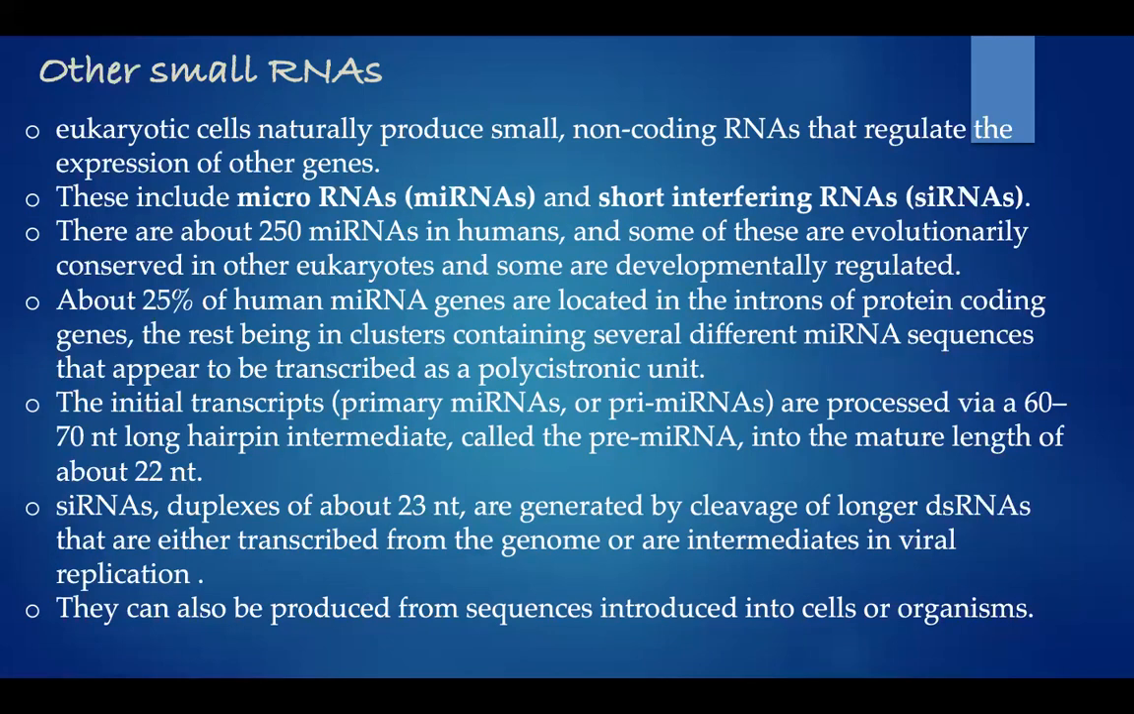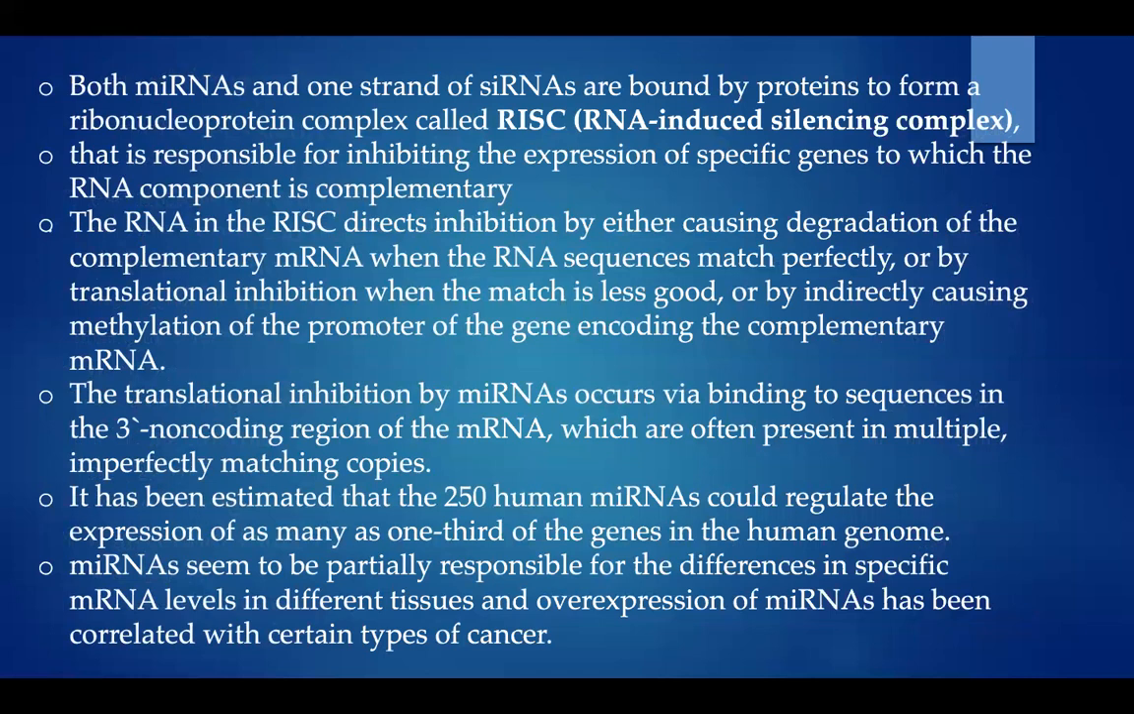siRNAs are short interfering RNAs. These duplexes of about 23 nt are generated by cleavage of longer dsRNAs that are either transcribed from the genome or intermediates in viral replication. They can also be produced from sequences introduced into cells or organisms. Both miRNAs and one strand of siRNAs are bound to proteins to form a ribonucleoprotein complex called RISC, RNA induced silencing complex.